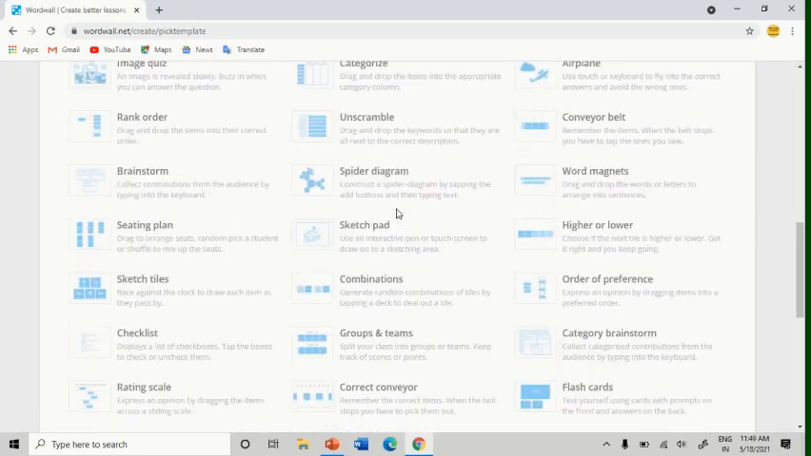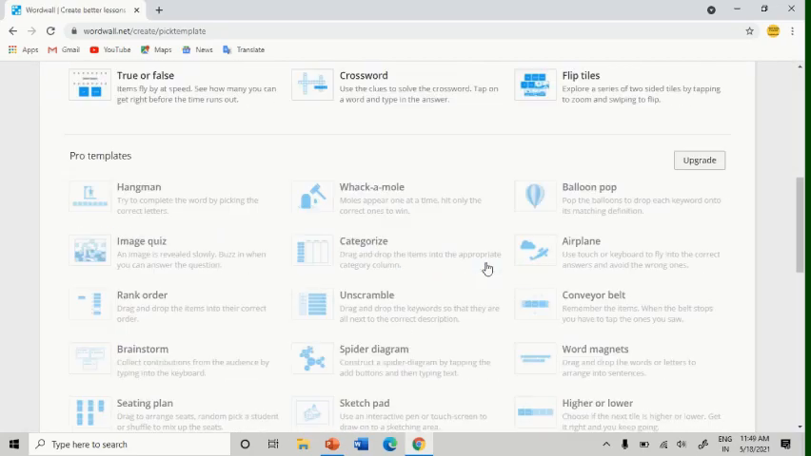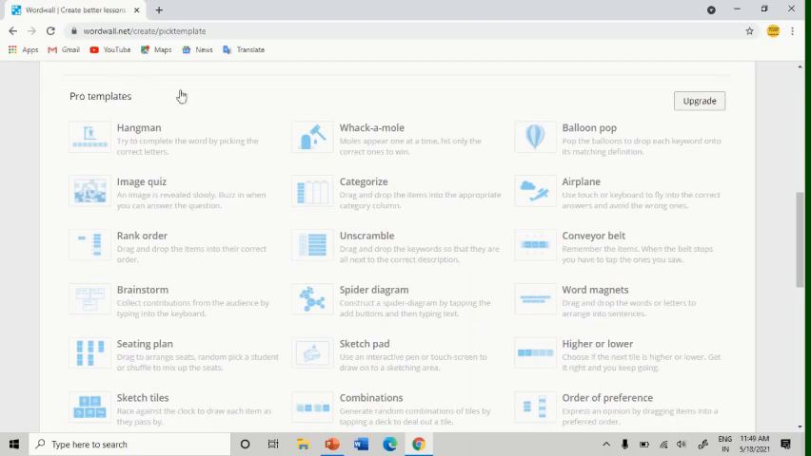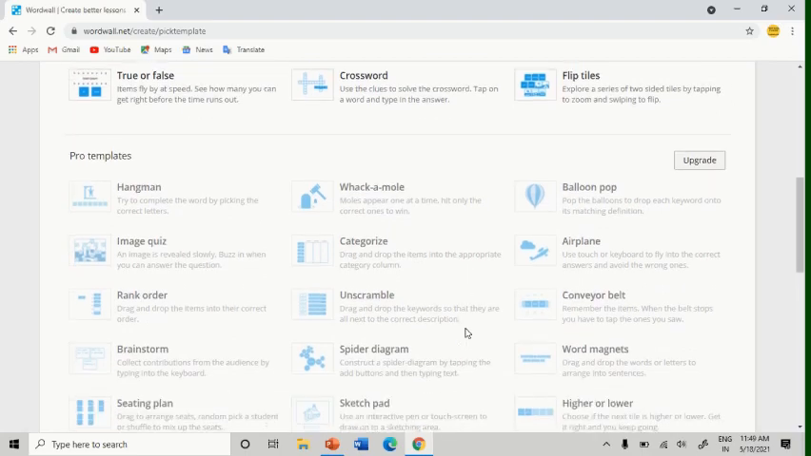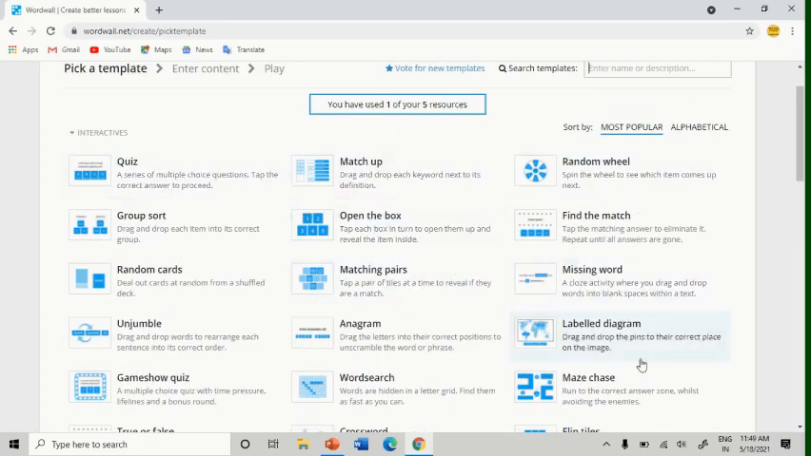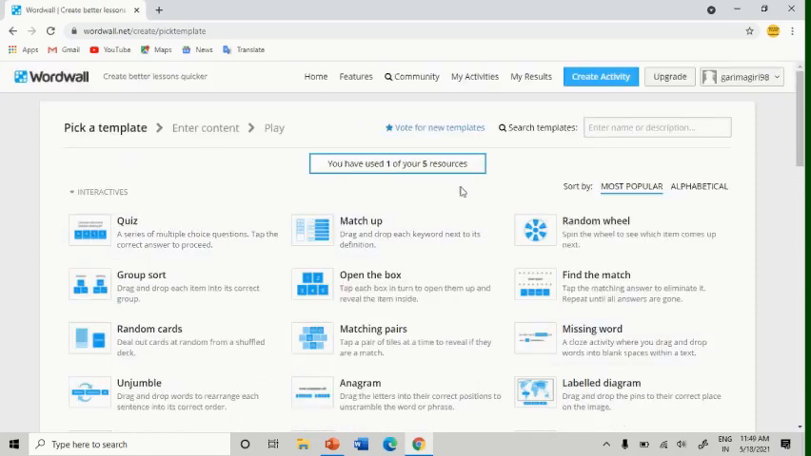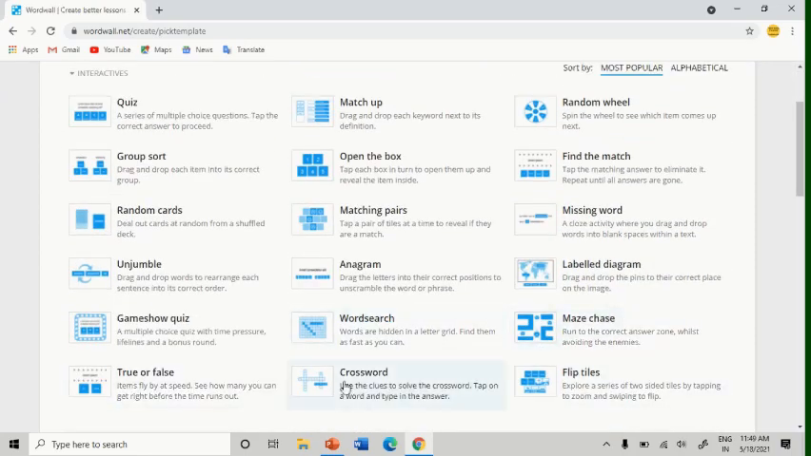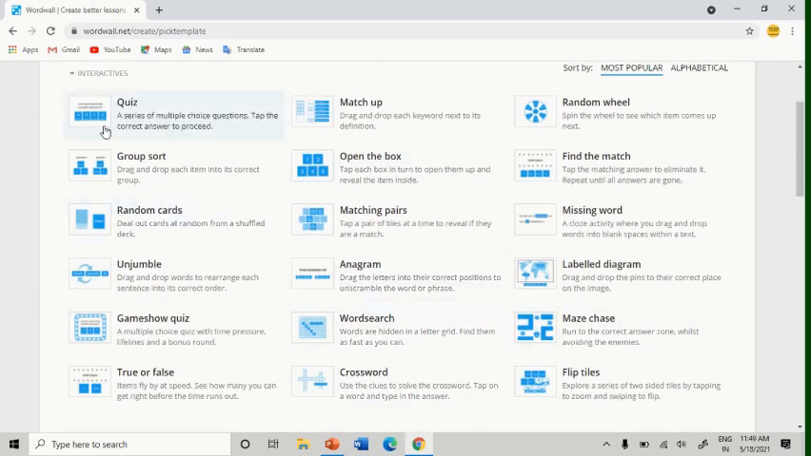Now here you will see lots and lots of templates given, and if you scroll down you will see pro templates are also given. So Wordwall has given two kinds of templates. For the pro templates we have to upgrade, but personally I feel that the free templates are more than enough. I have never upgraded my Wordwall. I find these templates enough for me and very interesting. So let us start with the first one, which is my personal favorite, Maze Chase.